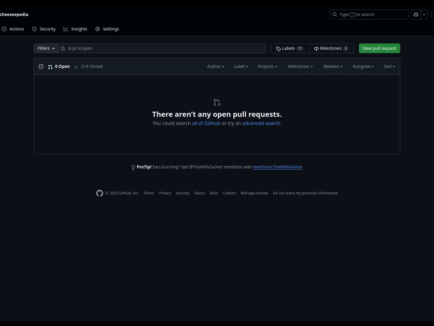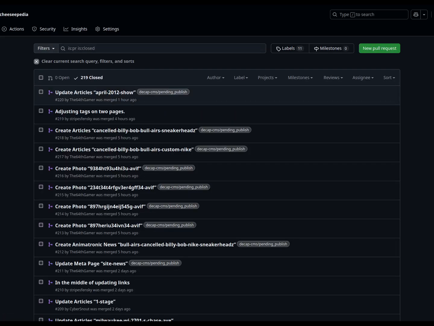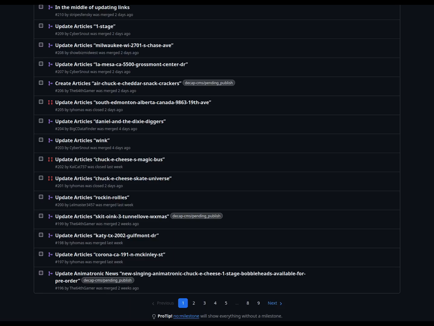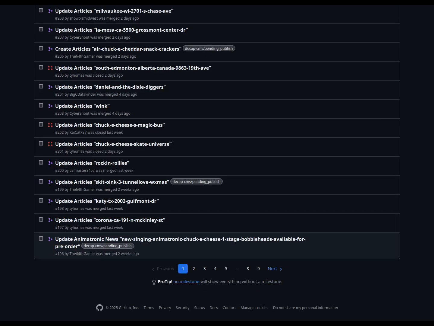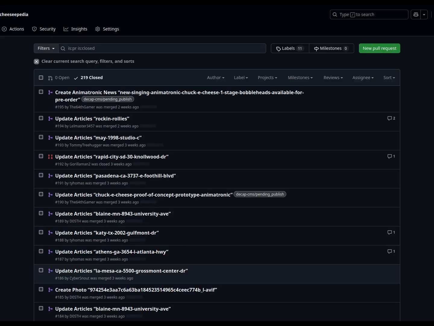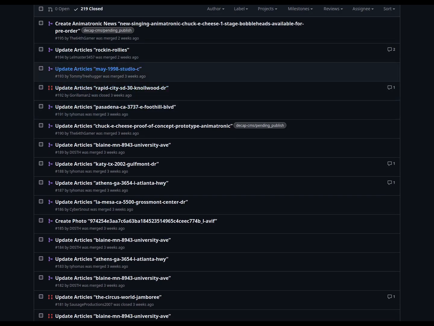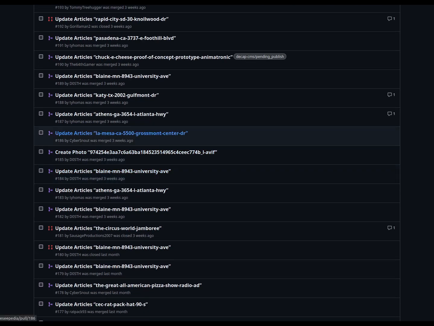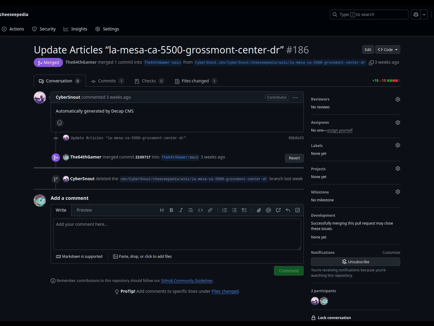But we can go over here to pull requests. This shows how many people have been submitting, and we've had 219 submissions so far. Some of them, the red ones, I had to close because they weren't compatible, but that is a good thing. The older system, we couldn't really moderate without just like closing articles after a while. But with here, I can review each submission. So let's go to this one. This is for the La Mesa article.